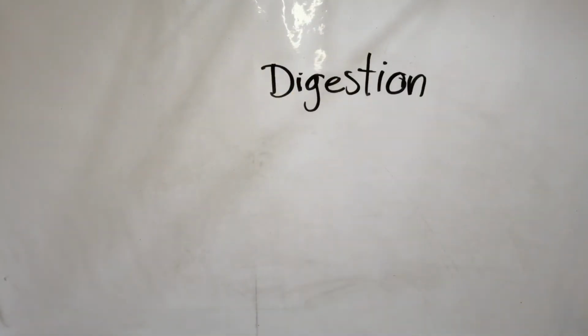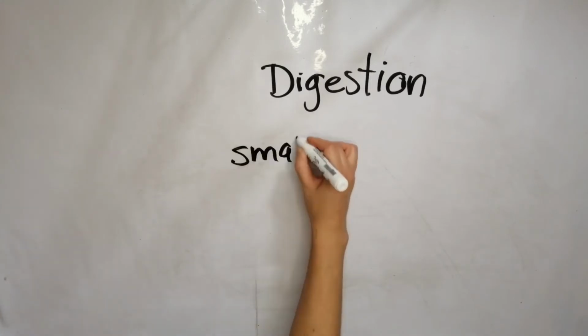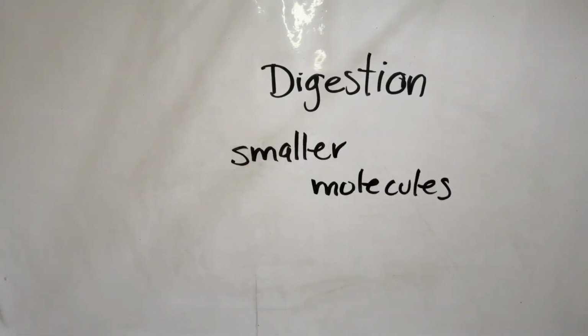Digestion is the process in which food breaks down into smaller molecules for the body to take them into the cells and use them to perform its functions.